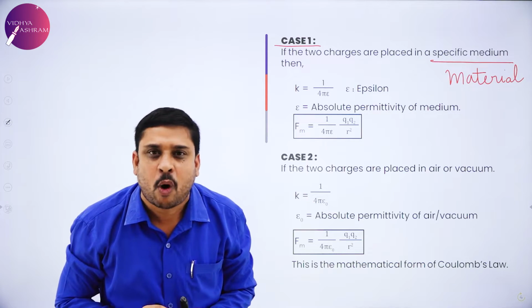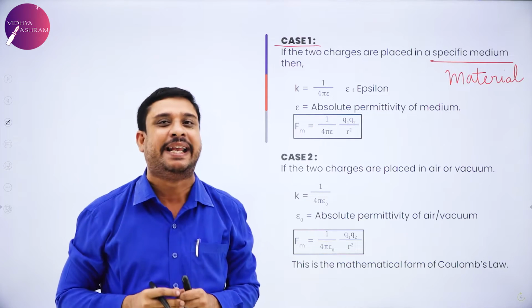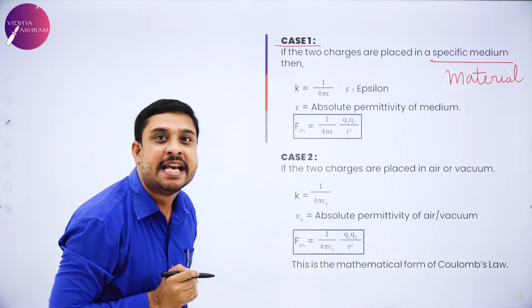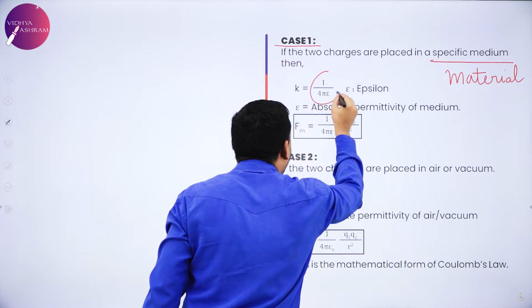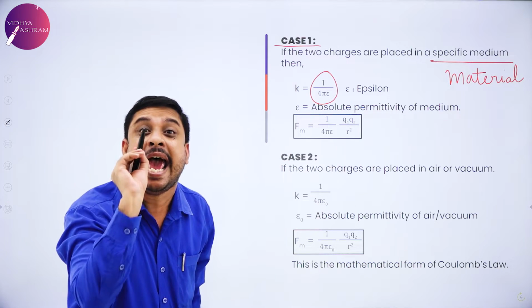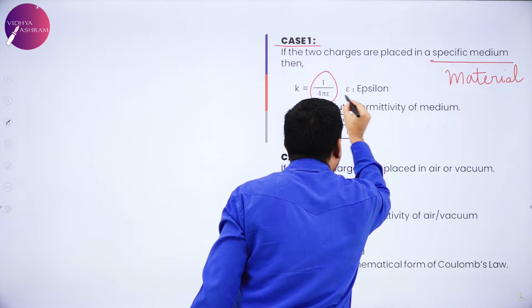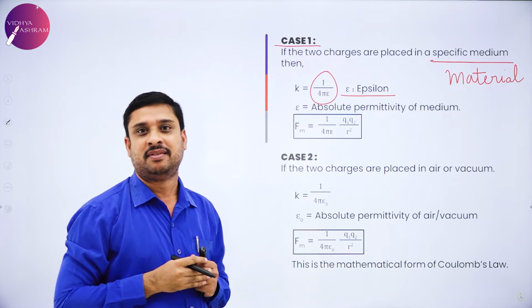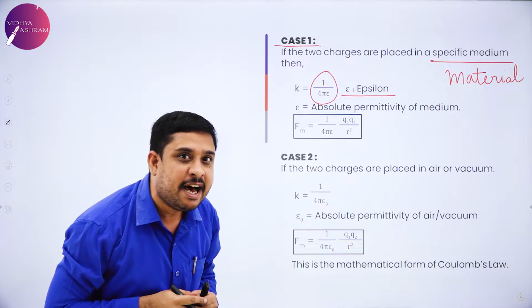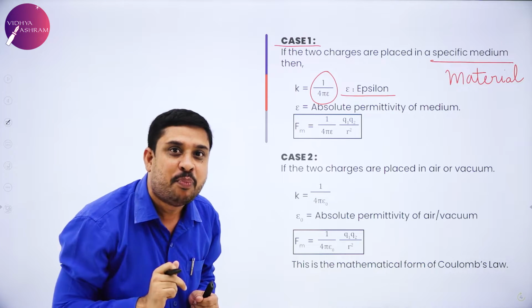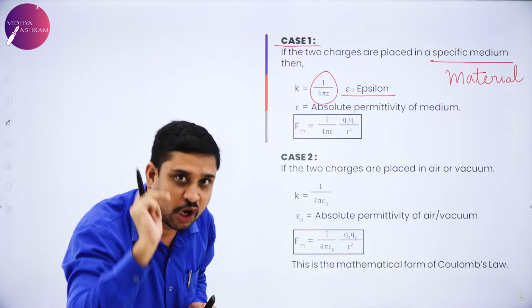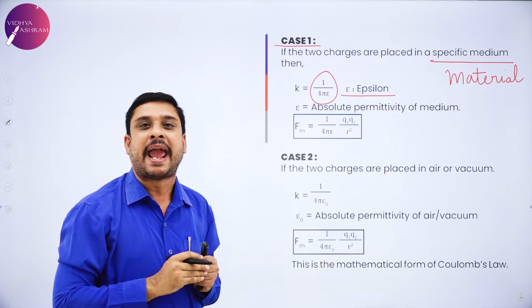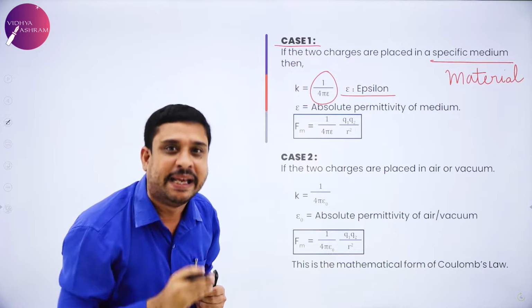In such case, the value of K is written as 1 by 4 pi epsilon. Please do understand this term, a Greek letter, epsilon. So what is the value of K here? 1 divided by 4 pi epsilon when the two charges are placed in a specific medium.